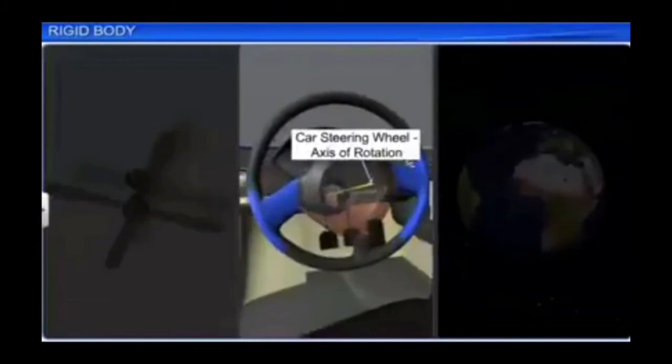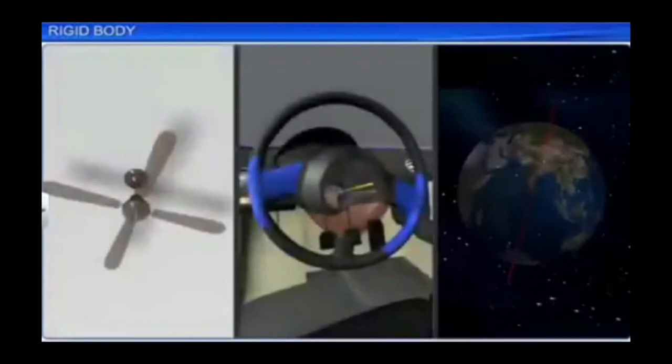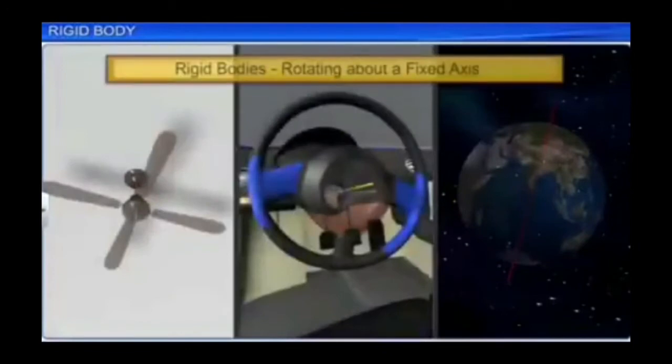If we take the examples of a ceiling fan and a steering wheel and the case of earth rotating about its own axis, in all these cases we can see that the axis of rotation is fixed. So these are the examples of rotation about fixed axis.